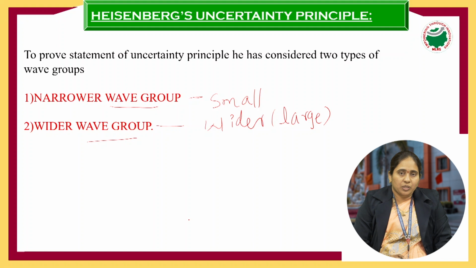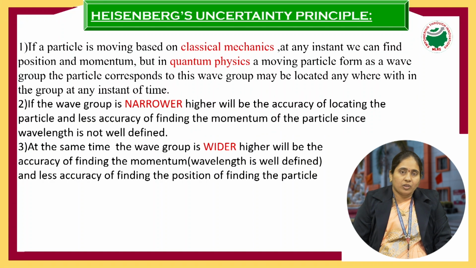So why are we going to take the wave groups to prove the statements of Heisenberg? Before quantum mechanics we had classical mechanics. By using classical mechanics, one can find the position and momentum at any instant of time. But after the development of quantum mechanics, it is impossible to find position and momentum at a time. That was found by Heisenberg, and is known as the Heisenberg uncertainty principle.